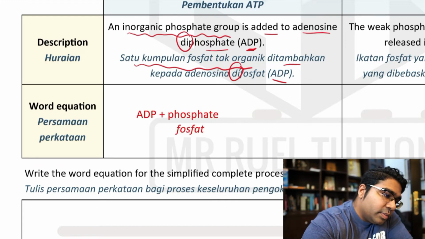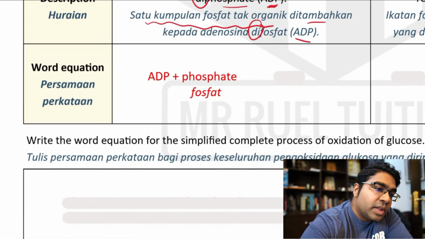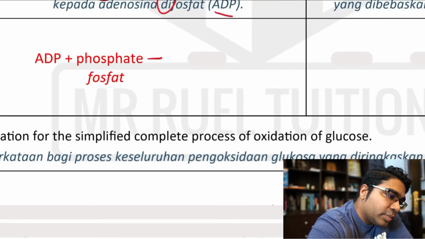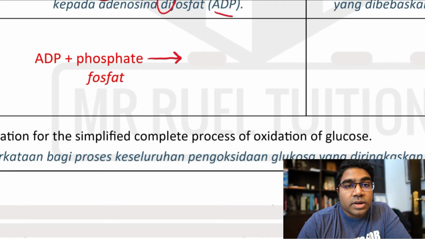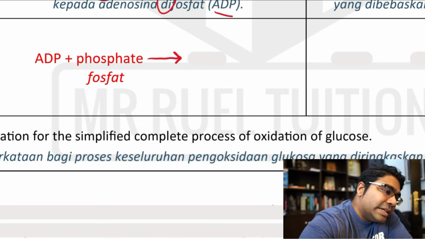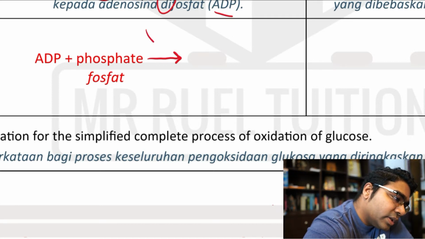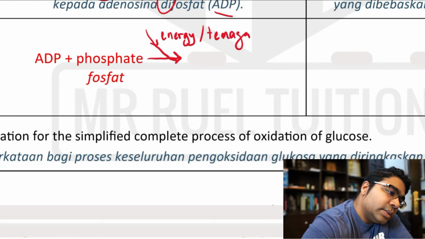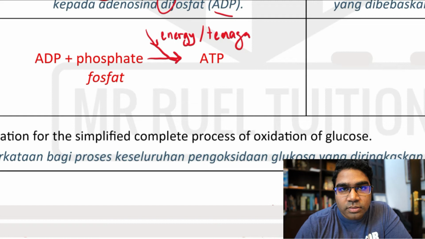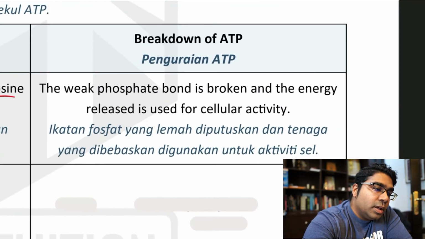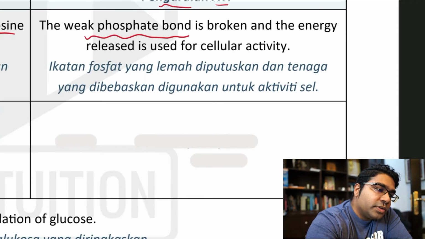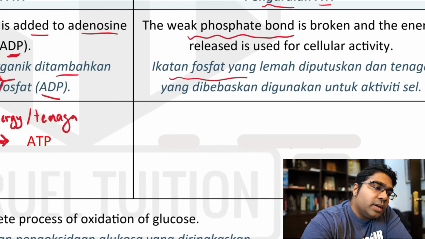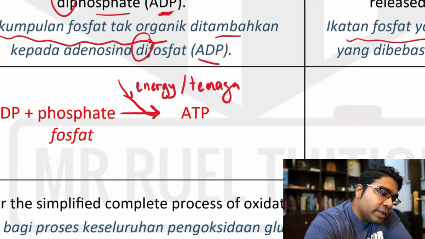So what is happening here? ADP, you add inorganic phosphate, and then this process is a process of anabolism. Ini adalah proses anabolisma. Maksudnya, tenaga akan digunakan ataupun diserap. Energy is absorbed here. Tenaga masuk. Okay. Then the product here is ATP. So this is our energy store now. Then ATP, apabila ATP diuraikan, penguraian. In the breakdown of ATP, what happens is the weak phosphate bond, ikatan fosfat yang lemah, ikatan fosfat yang mana? Yang baru terhasil ini.